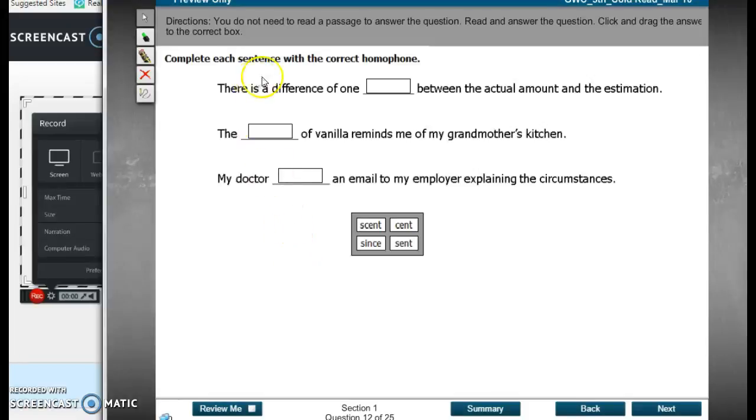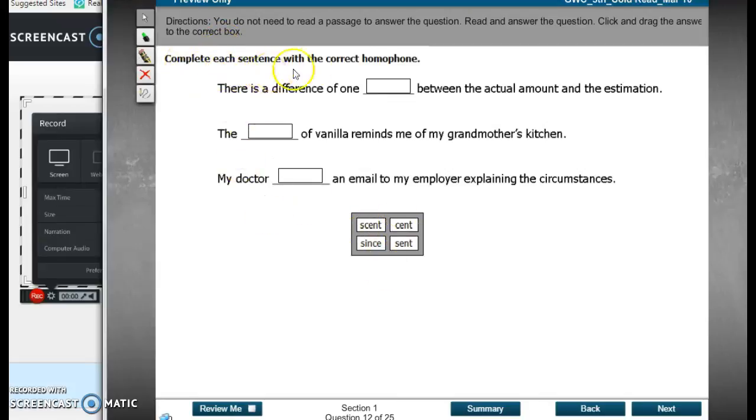Okay, so number 12, directions. You do not need to read a passage to answer the question. Read and answer the question. Click and drag the answers to the correct box. So this is obviously a TEI where you're clicking and dragging.